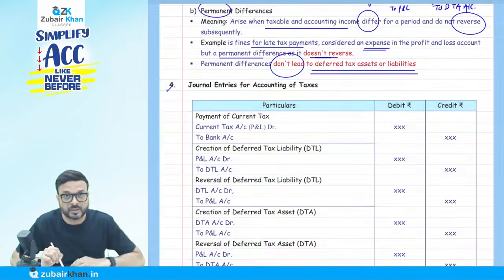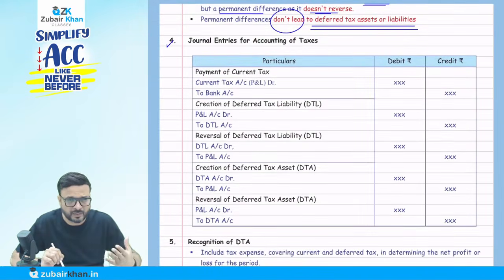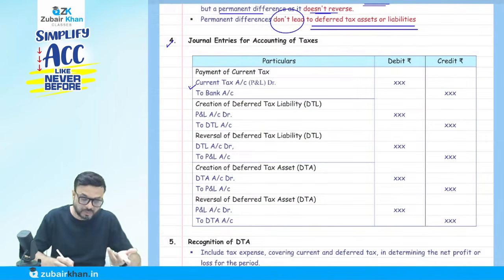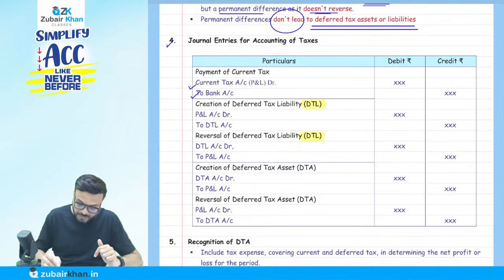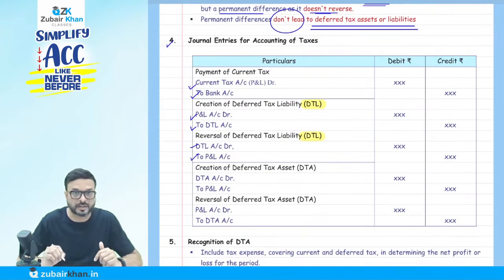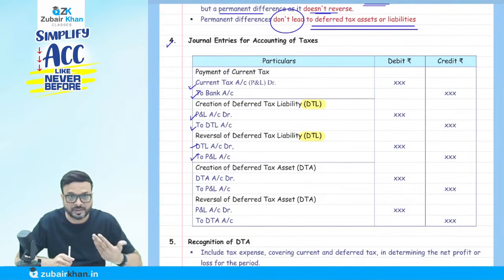Now understand this: what are the journal entries for accounting for taxes? What is the normal entry for the current tax, not deferred tax? Tax is an expense, so tax account debit to cash or bank account. When it comes to deferred tax liability, we pass the entry profit and loss account debit to deferred tax liability, and then we reverse it: deferred tax liability account debit to profit and loss account. So this creation will happen in the first year and reversal in the future year.